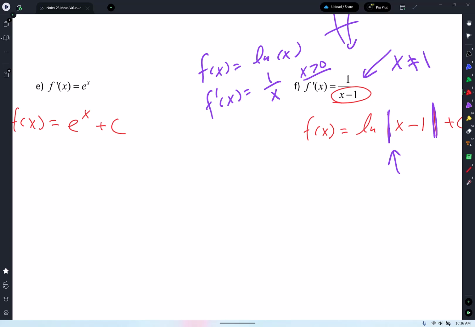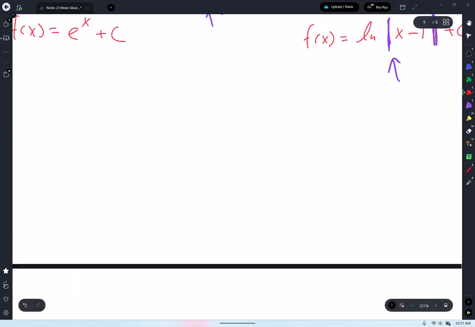So the antiderivative of this is ln of x minus 1. But what if I had written 1 over x squared minus 1? Is the antiderivative still ln of x squared minus 1? No. Then you need to do that with partial fractions. That's Cal 2. You would have to do a over x plus 1 plus b over x minus 1. Anyways, we're not in Cal BC, except for some of you, but we're not going to talk about that until we get there. Are we okay? So it's only ln if the denominator is a linear expression. Make sure you write that down somewhere.